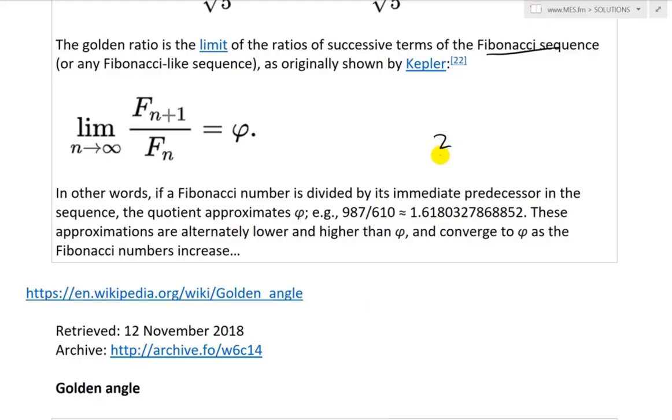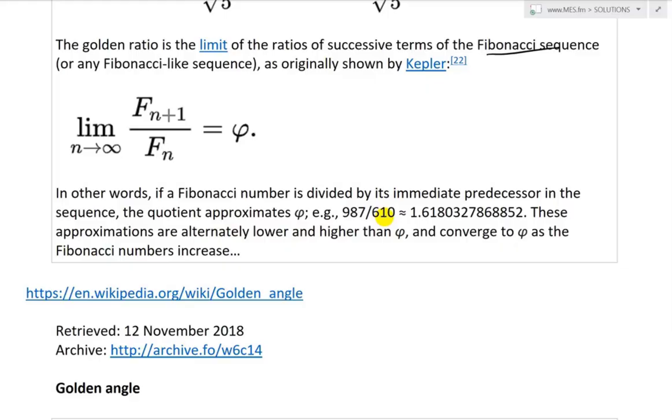So for example, 2 over 1 is going to be 2. Then 3 over 2 will be 1.5. So it gets closer and closer to that number. And then 5 over 3, let's see what that is. I'm going to type it in quickly. 5 over 3 equals 1.667, and so on. That's fascinating. Then 8 over 5 equals 1.6. So yes, you'll eventually get closer and closer, and there it is, in the later parts of the Fibonacci sequence. It's fascinating stuff indeed.